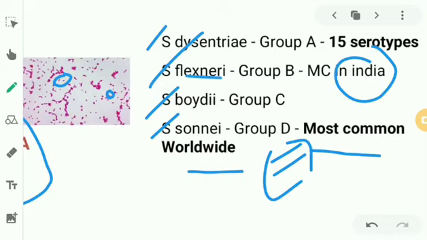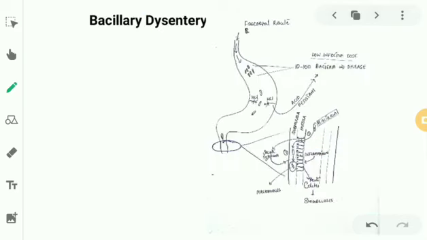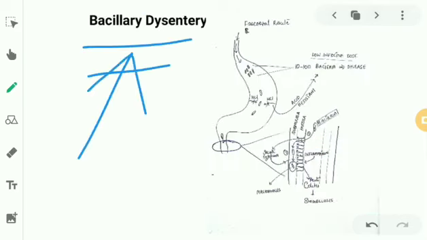The most important one we are going to study is Shigella dysenteriae. What was the peculiar character of type 1 Shigella dysenteriae? It does not behave according to the family in one property. Type 1 Shigella dysenteriae is catalase negative, whereas the entire Enterobacteriaceae is supposed to be catalase positive. So that was an exception, which we already discussed in the beginning of the chapter. It is the most common agent causing bacillary dysentery.